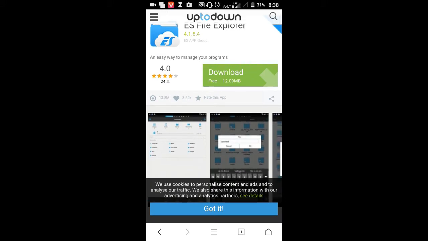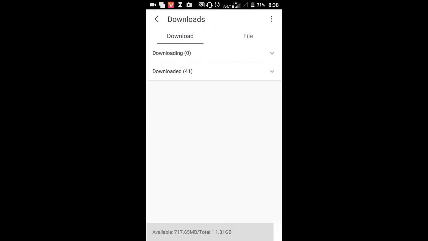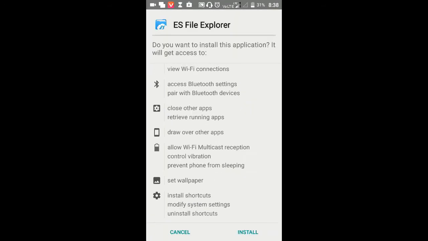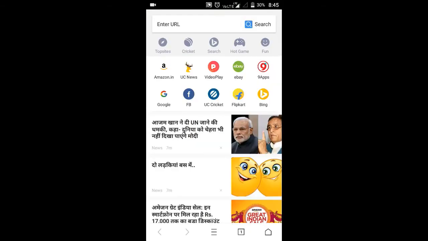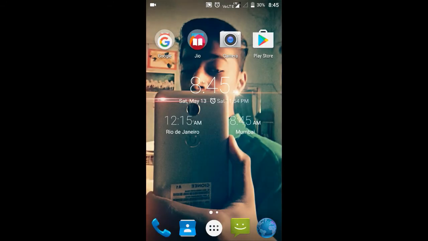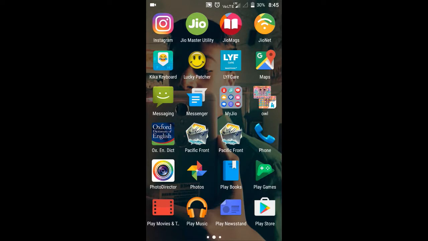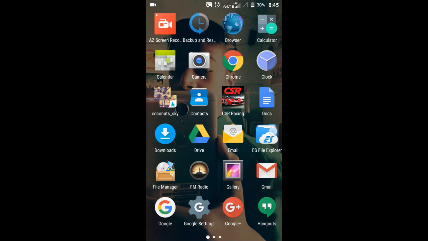So I already downloaded it. You can see here in my downloads. Here it is, ES File Explorer. So you have to just install it. You can see it at the home page. If it is not there, you can open apps and you can see it here. So here it is, ES File Explorer, and then open it.